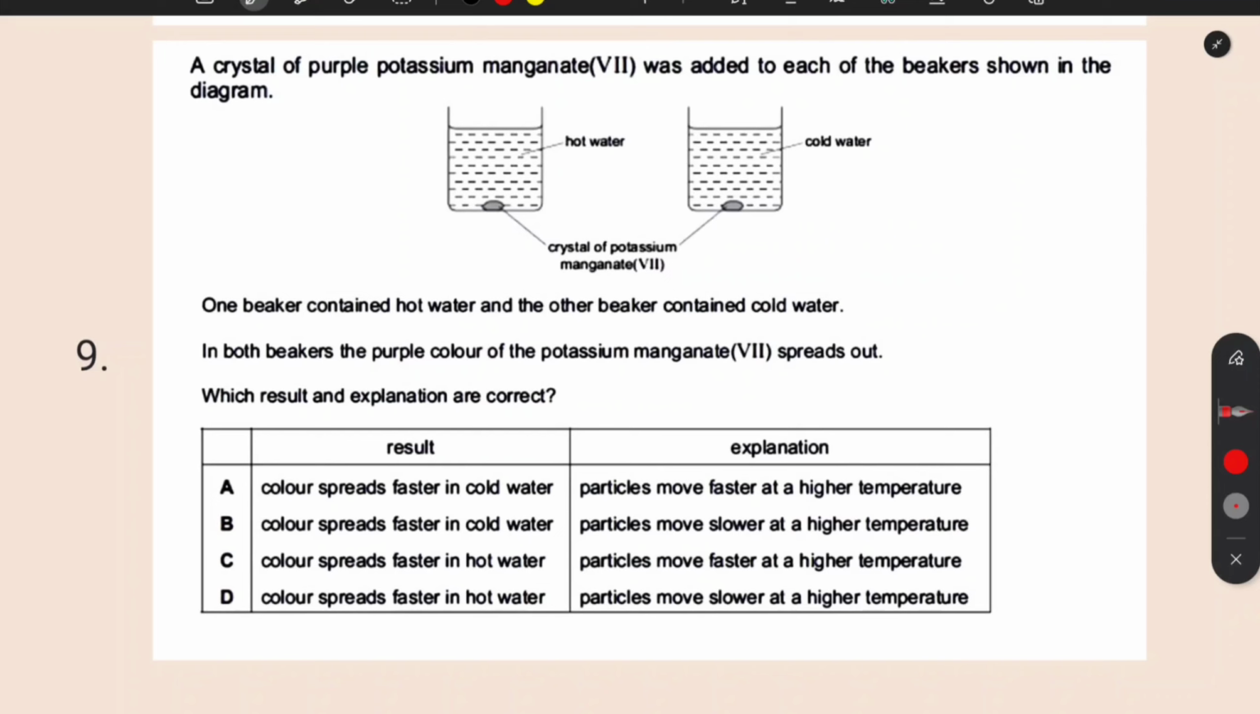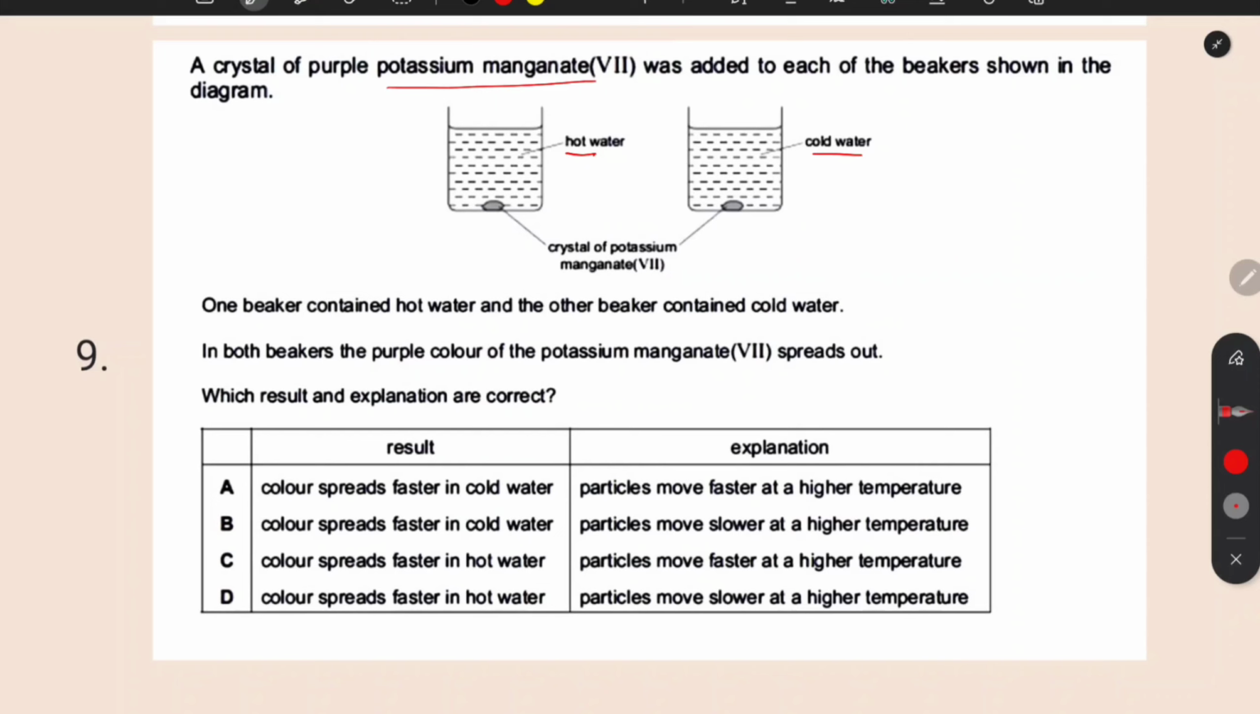A crystal of purple potassium manganate, this is a compound, was added to each of the beakers shown in the diagram. There are two beakers. One contained hot water and the other one contained cold water. In both beakers, the purple color of the potassium manganate spread out. Which result and explanation are correct?